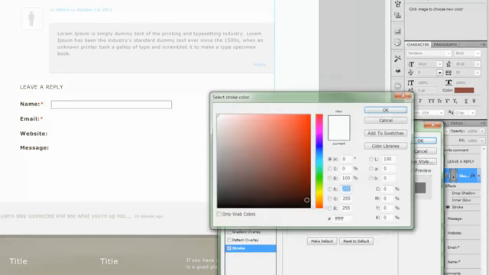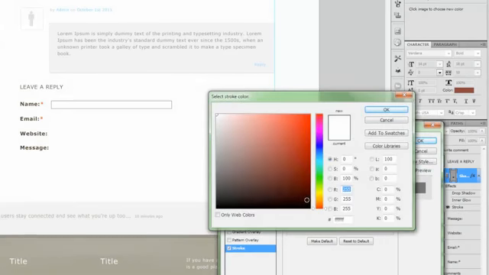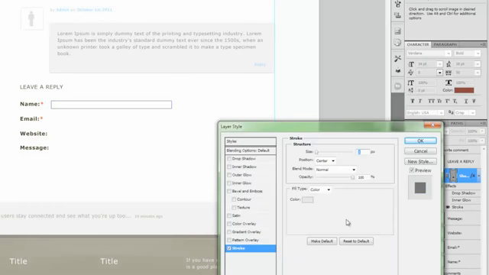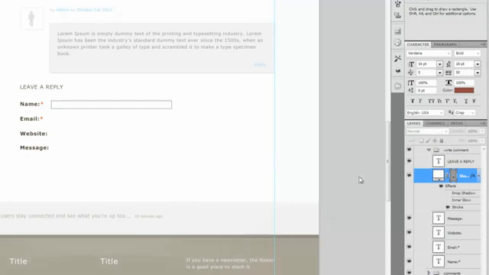The color of the stroke is going to be E0DDE0. Everything here is going to stay the same except we're going to put the position of the stroke on the outside. And that'll be it for the input box.